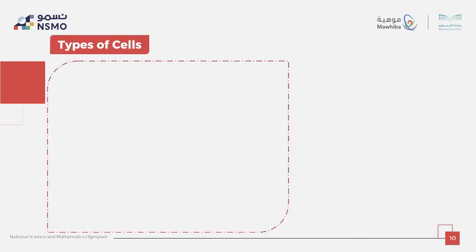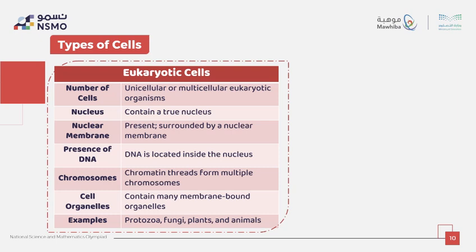Okay guys, let's talk now about a different kind of cell, the eukaryotic cells. Eukaryotic cells are more complex than prokaryotic cells. Let's talk about the first one, number of cells. If the prokaryote has only one, we call it unicellular. Eukaryotes could be unicellular, guys, or multicellular. Unicellular, like yeast, only one, or animal cells, which are multicellular.